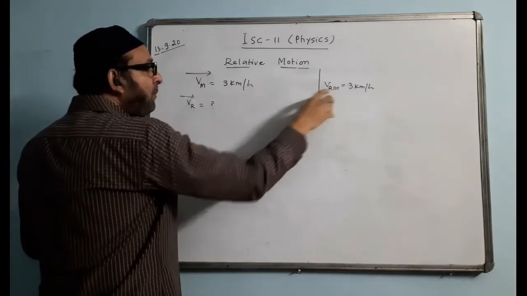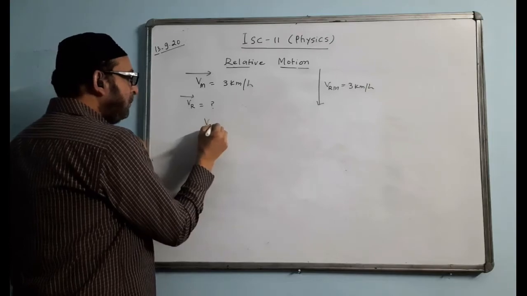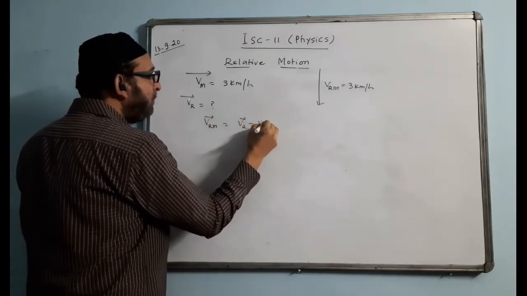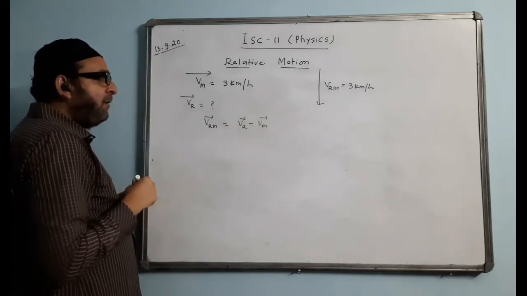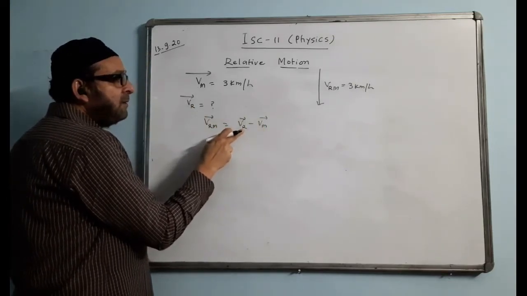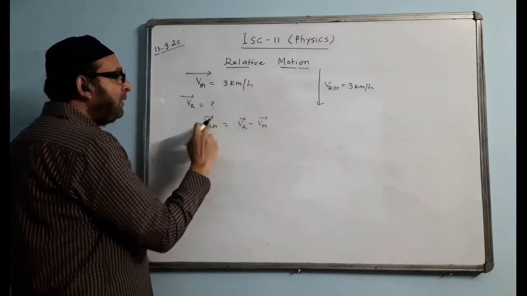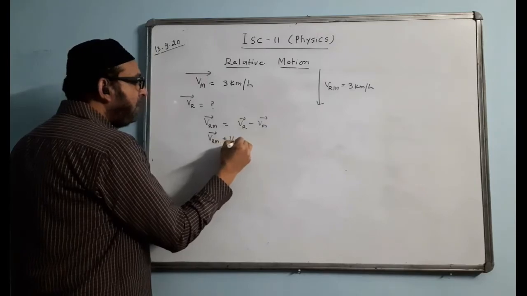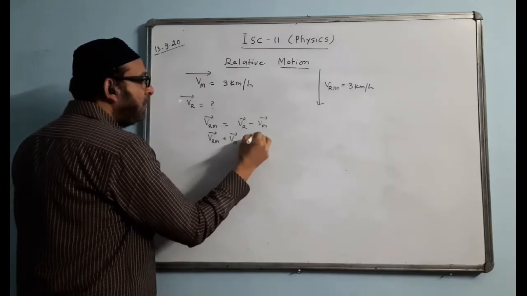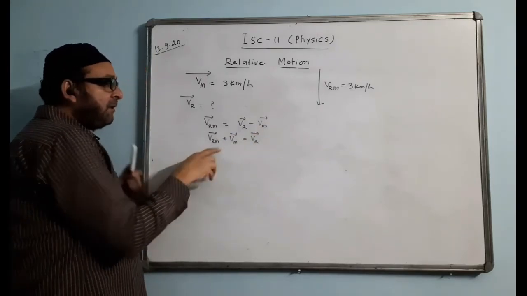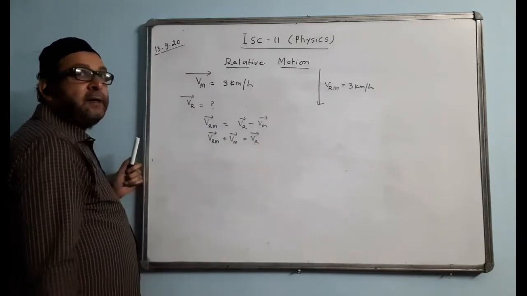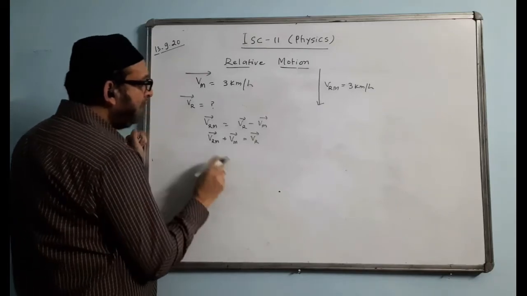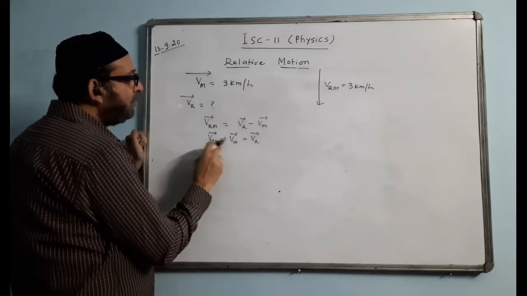Let us start with the formula of VRM. VRM formula is VR minus VM. We have to find VR. We'll make VR the subject of the formula. VM will come this side. That means it will become VRM plus VM equal to VR. So this is the vector equation we will follow because we have to find VR. So VR should be the resultant. So let us make a vector diagram for this. Both of them are positive, that means we don't have to change the direction.